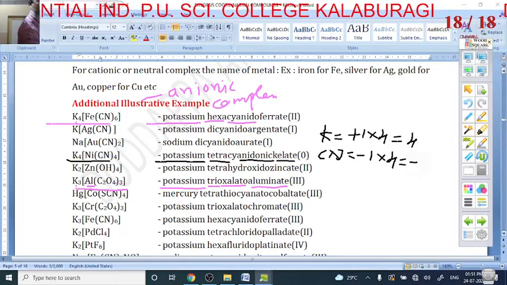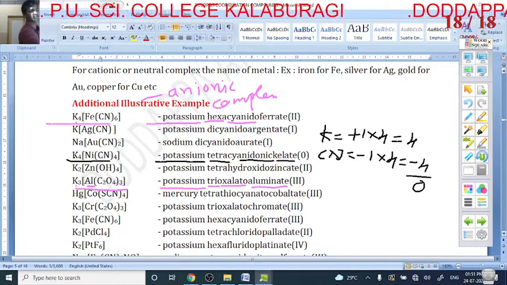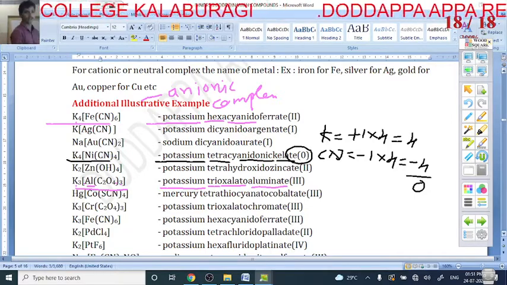4. And it is what? -4. Plus 4 minus 4, 0. So that's why the oxidation state of nickel is what? 0. Okay. So the next example is what here?